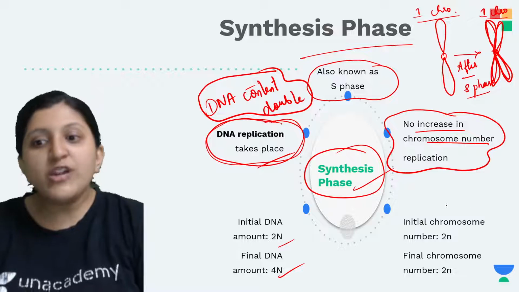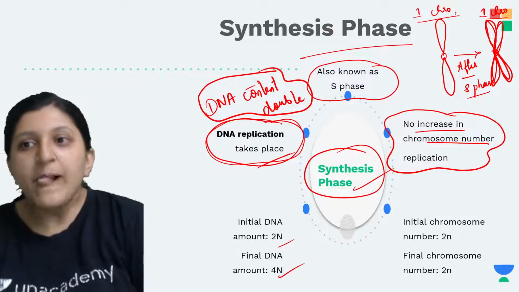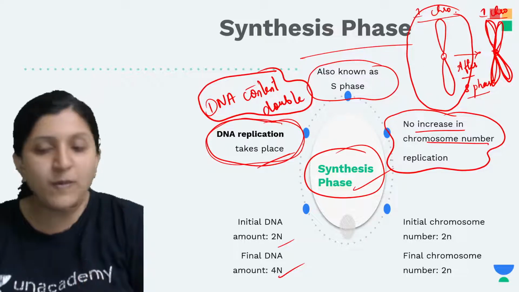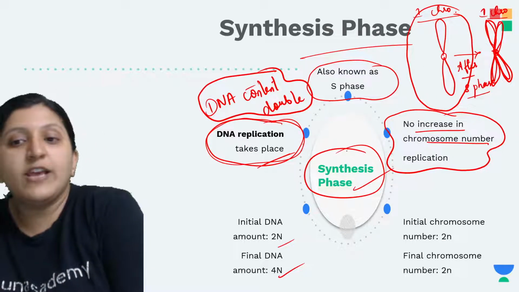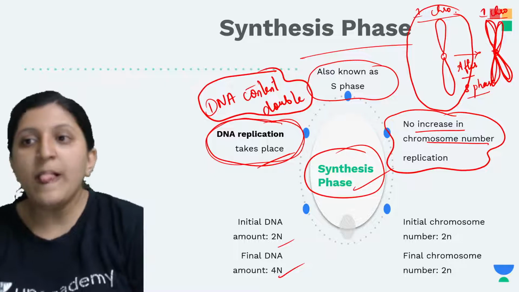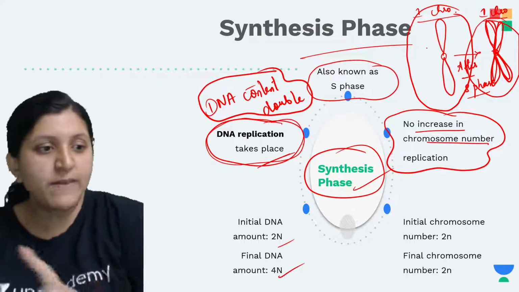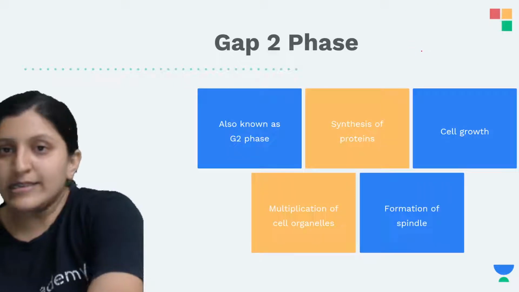So now initial chromosome number was what? So that is chromosome number was only 1, so that is only one chromosome was there. Even after the S phase also, the chromosome number is still the same, that is one chromosome only because the DNA content is double there.